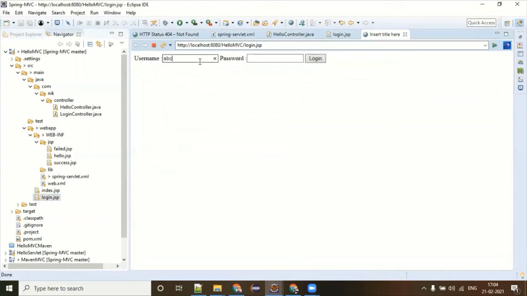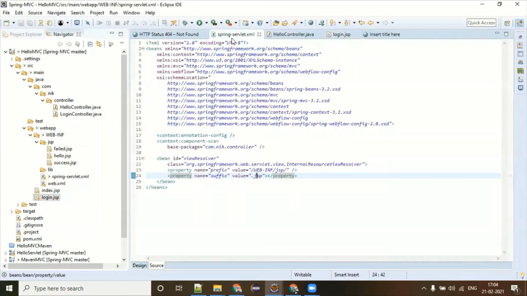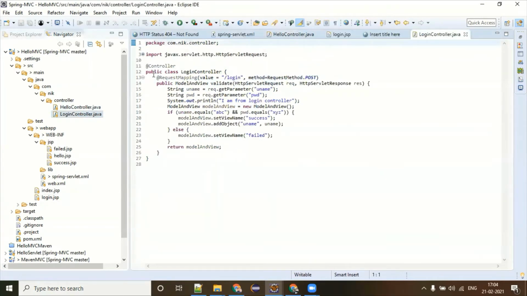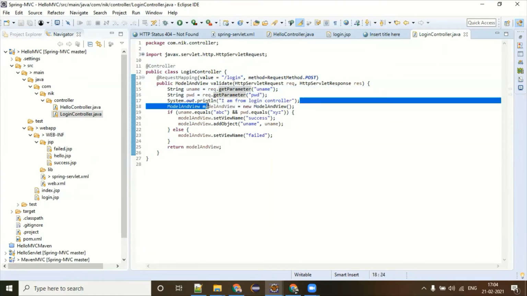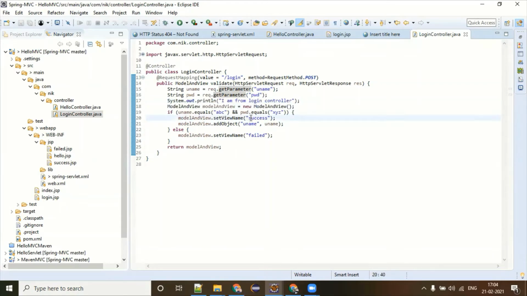Please give your credentials, ABC, XYZ. What will happen now? Look at the code. What is the URL pattern here? Login. So it is going to the dispatcher servlet. Dispatcher servlet is sending to the Spring servlet, asking it to go and start scanning. This one is saying I'm a controller, but I don't have login. It is reaching here. Are you a controller? Yes. Do you have login? Yes. Fine. So this is taking the username and password. It is printing I am from login controller, creating the model and view object. And here I'm just doing the hard coded authentication.